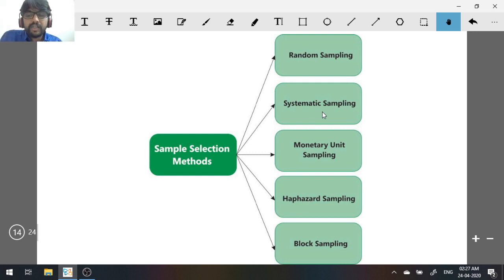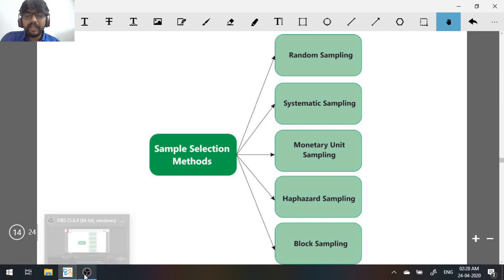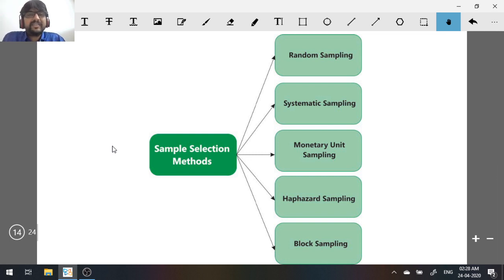I'm sure most of you would have got the answer in your mind that first we divide the total population into blocks and we select the sample from the blocks. Now, if that is the answer that has come to your mind, my student, that is stratified sampling. No, that is not block sampling. In block sampling, the whole block becomes a sample. Here, the block is a sample.